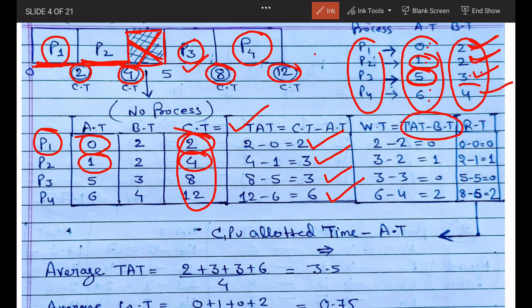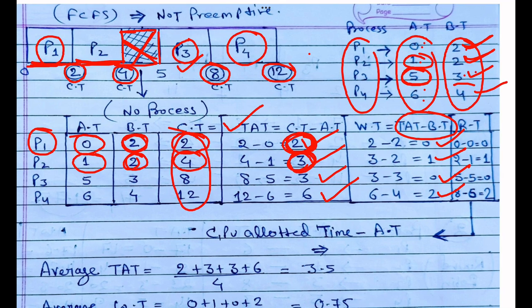What is turnaround time? This is turnaround time, 2. And what is burst time? Burst time is 2. So 2 minus 2 is equal to 0. Next, for P2, turnaround time is 3 and burst time is equal to 2. So 3 minus 2 is equal to 1. Similarly for P3 and P4. Now next, what is response time?